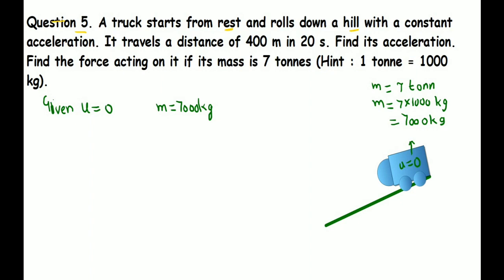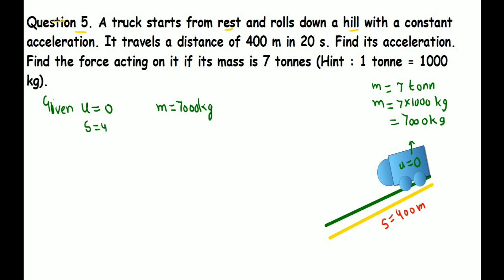The distance is that road. We can mark the distance like this. This is the total distance, student. S is equal to 400 meters. And to cover this distance, the truck has taken a total time of 20 seconds.